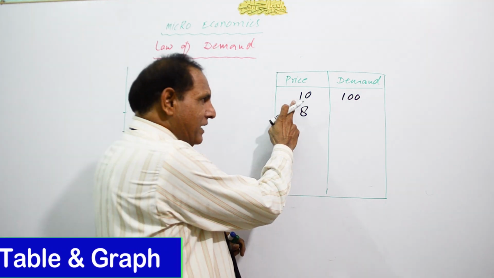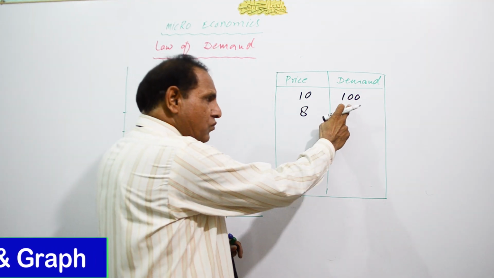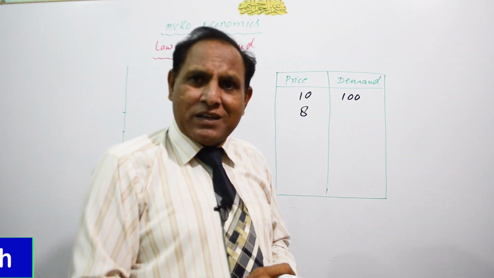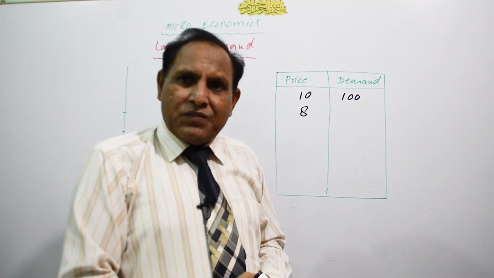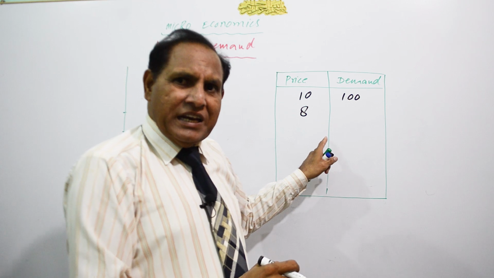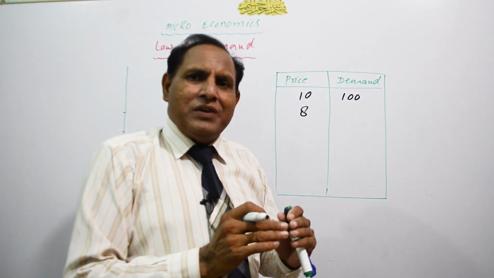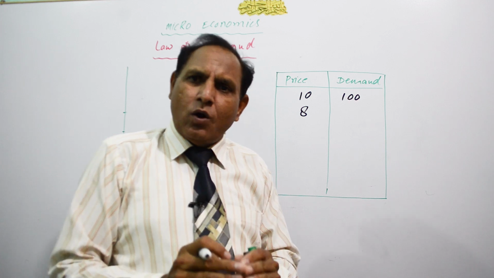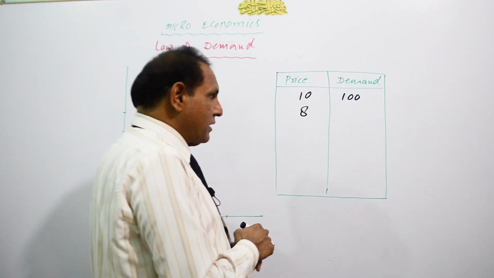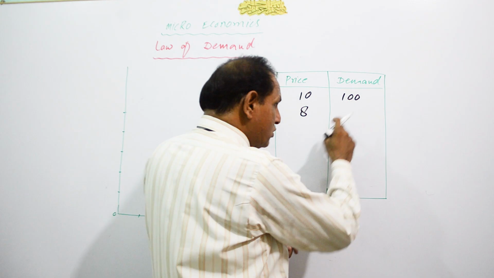At the price of rupees 10, only 100 people were there in the market to purchase that good. But when the price reaches 8 rupees, there are other people who were not willing before, now they will be in the market and purchase these goods also.